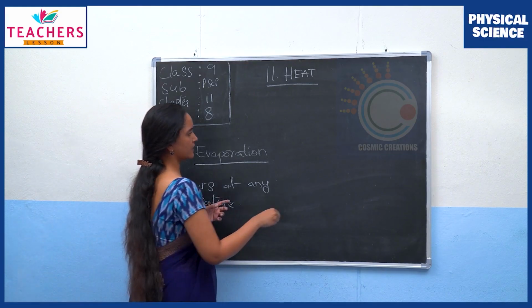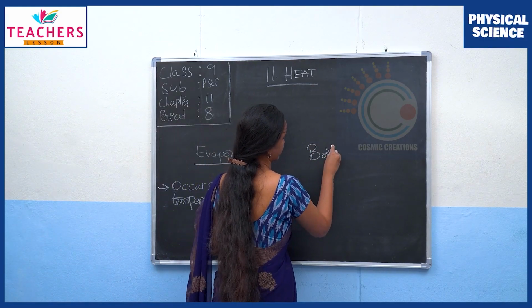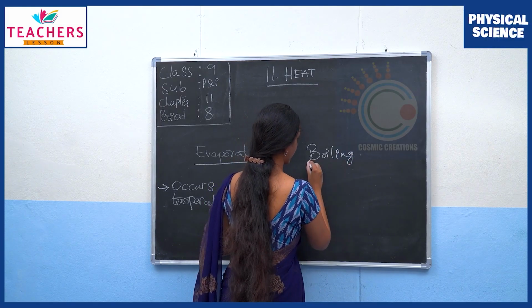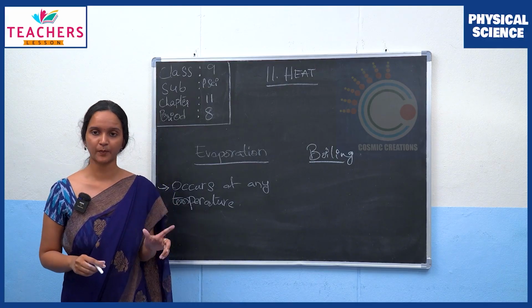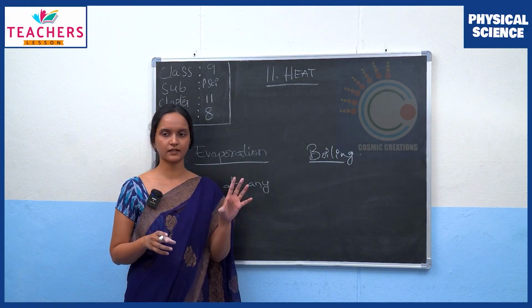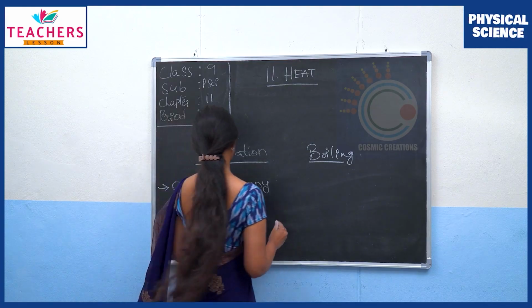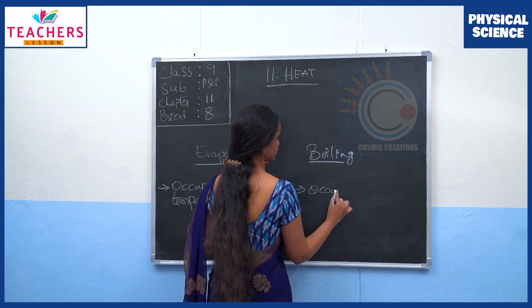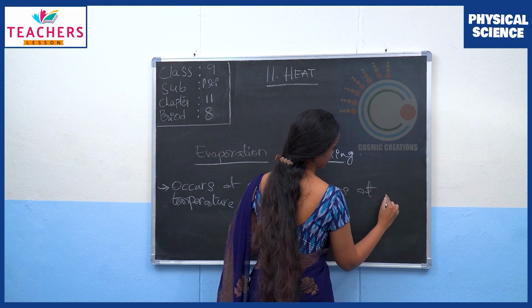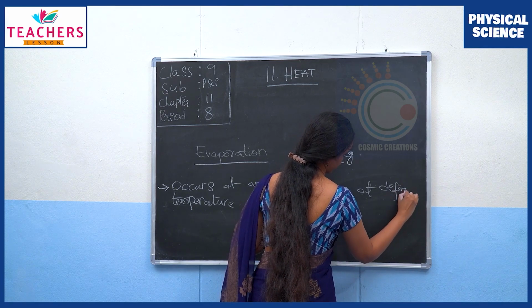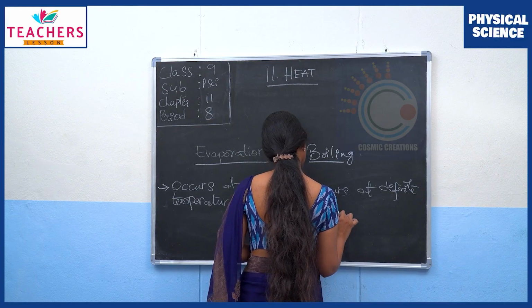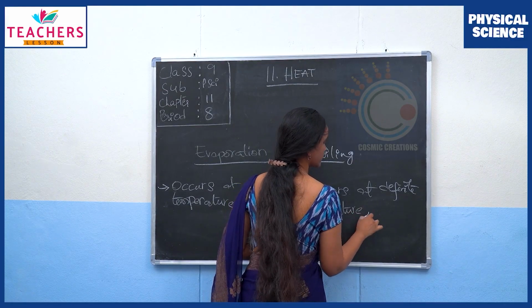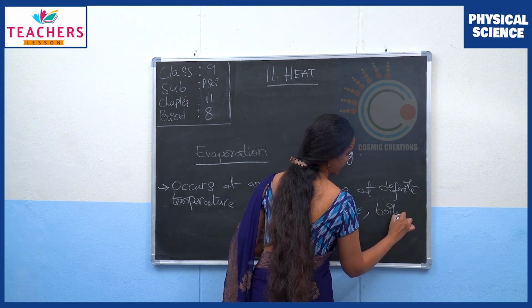So it is a major difference here. Boiling is the process which occurs at constant temperature, and we define that constant temperature to be the boiling point. So it occurs at a definite temperature which is called the boiling point.